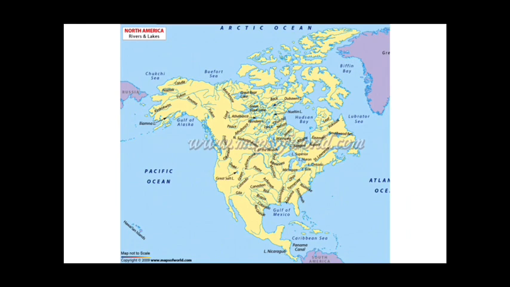So guys, let me show you these features in this map also. As you can see over here, this is Lake Superior and from here somewhat originates a river, the Mississippi River, and it flows into this Gulf of Mexico. And here on the western side lie the Rocky Mountains, and from here originates the Missouri River. As you can see, it drains into this Mississippi River as a right bank tributary of it. And here somewhat lie the Allegheny Mountains. From here originates the Ohio River, which is the left bank tributary of the Mississippi River, and it joins the Mississippi on the south of the Missouri River. And after combining, they together flow into the Gulf of Mexico.